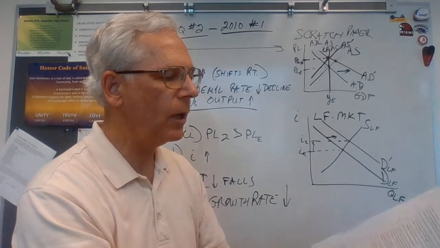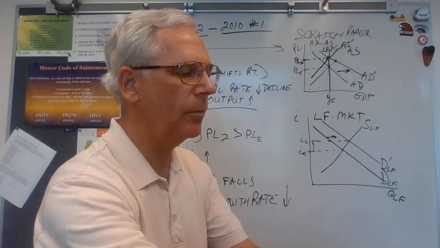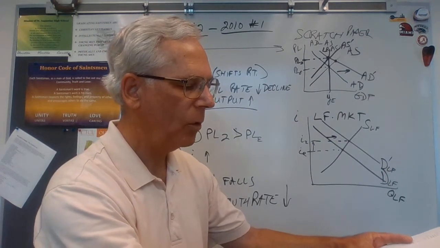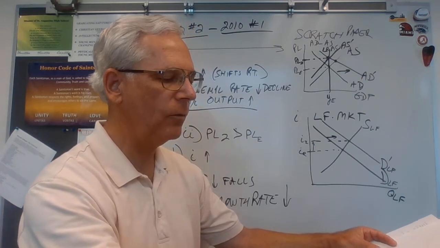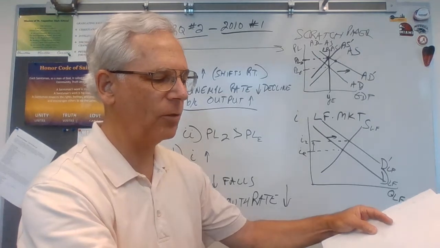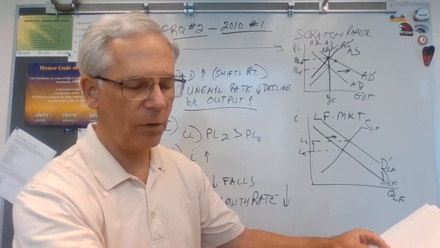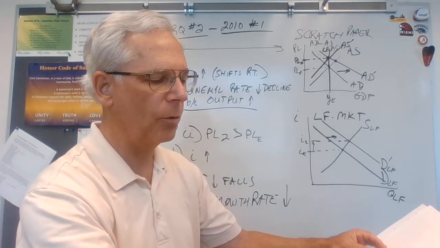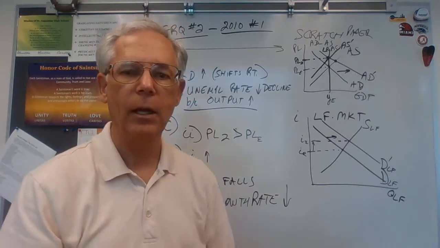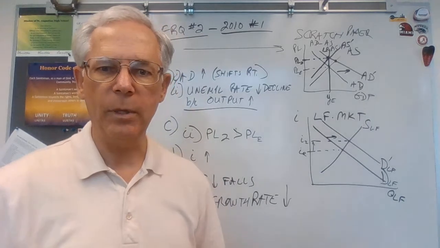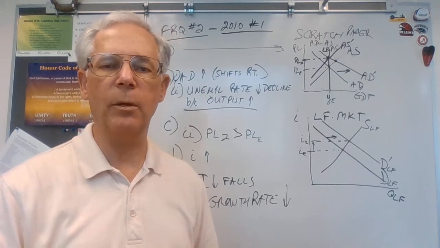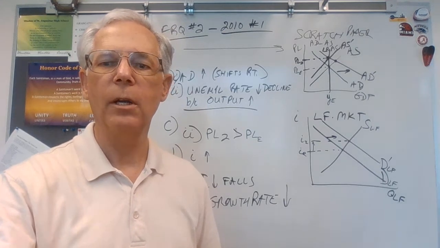So the words they wanted you to use from the answer key are as follows. 1 point is earned for explaining that the decrease in investment slows down capital formation. Good phrase. Slows down capital formation, or the stock of goods growth is slowed down, leading to a reduction in the economic growth rate. So that will be question number 2. You have 15 minutes to do the question, 5 minutes to upload, total of 20 minutes for question number 2. There you go.